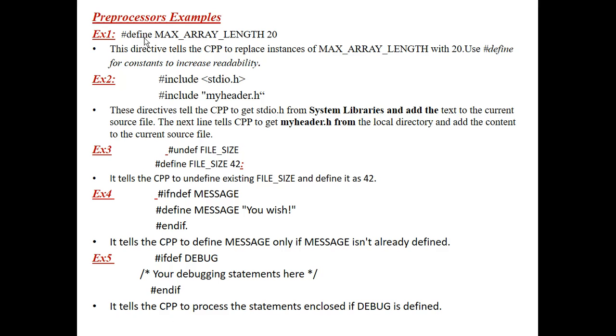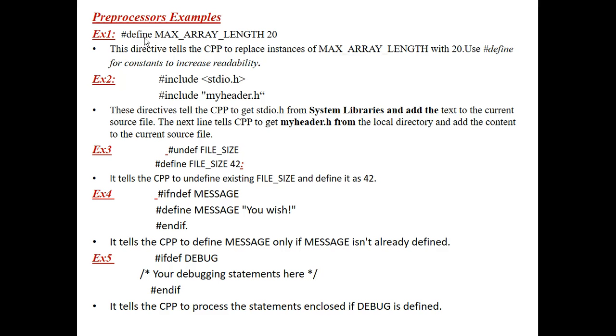So while writing the program, whenever the compiler encounters any instance of MAX_ARRAY_LENGTH, it replaces all those instances with the value 20. Why?